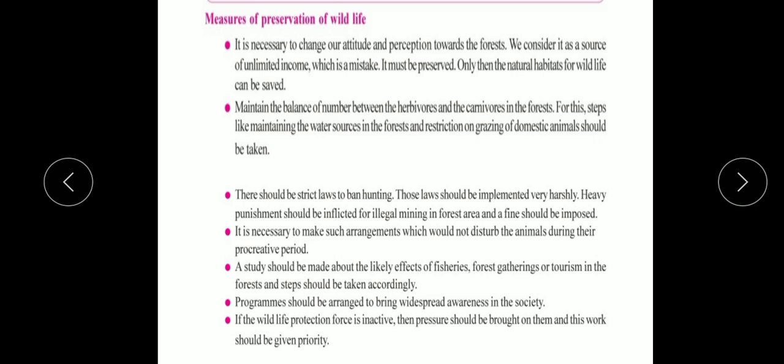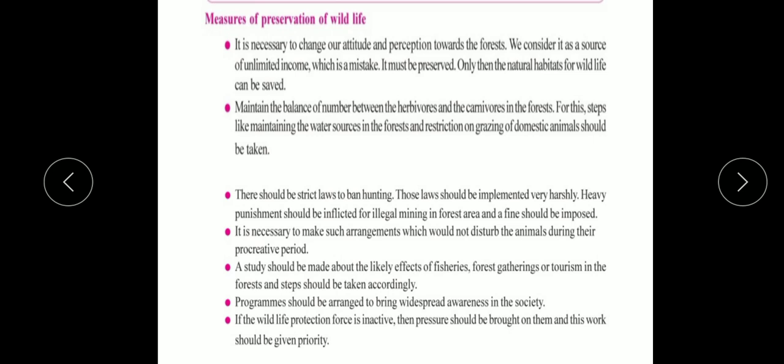Now coming to our main topic, measures of preservation of wildlife. The first measure, the biggest change needed to preserve the wildlife, is to change our attitude towards forests. What is attitude? Attitude is a settled way of thinking or feeling about something. So we have to think and feel differently about the forest.